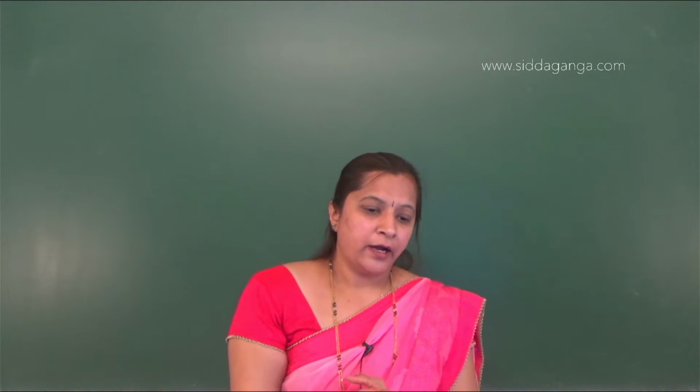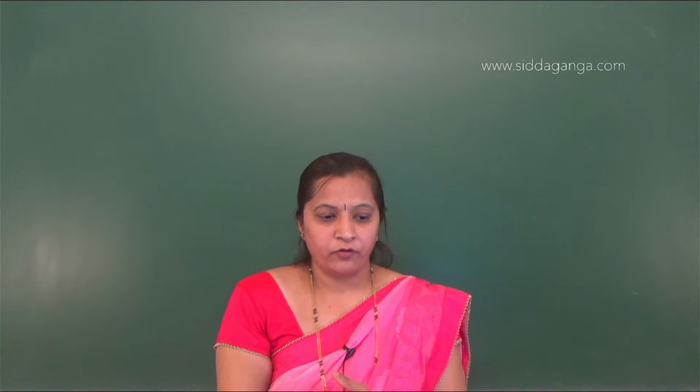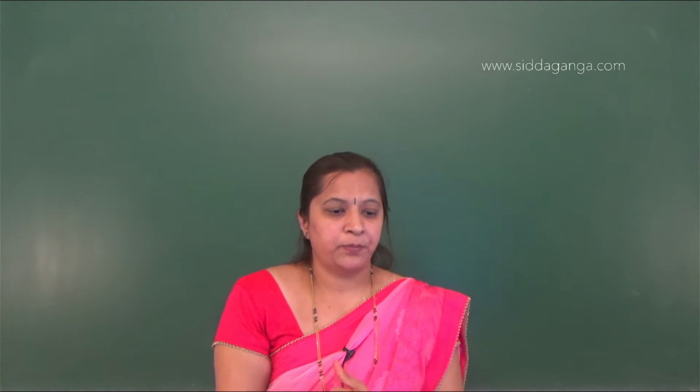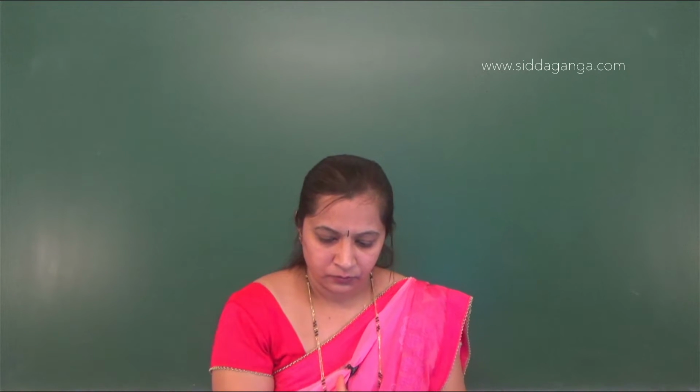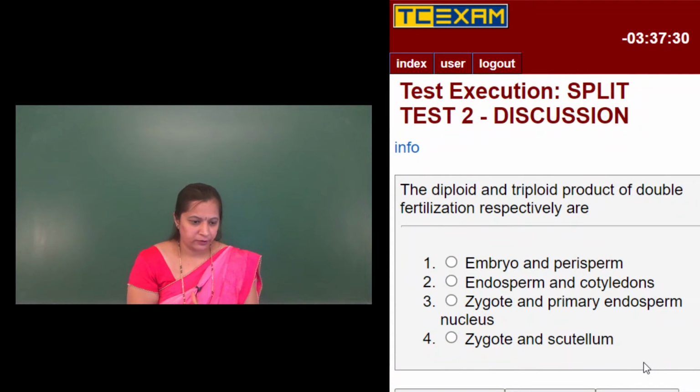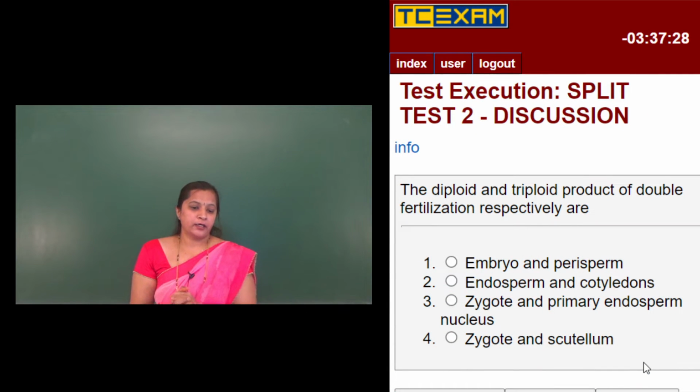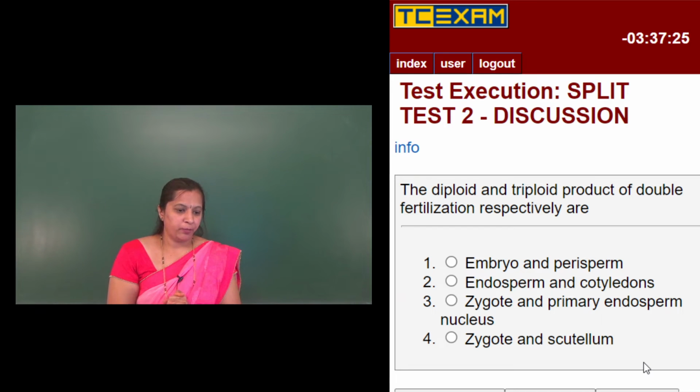The diploid and triploid product of double fertilization respectively are. I'll tell you once again. The diploid and triploid product of double fertilization respectively are: the first option they have given embryo and perisperm, second option endosperm and cotyledons, the third option zygote and the primary endosperm nucleus, and the fourth option a zygote and the scutellum.